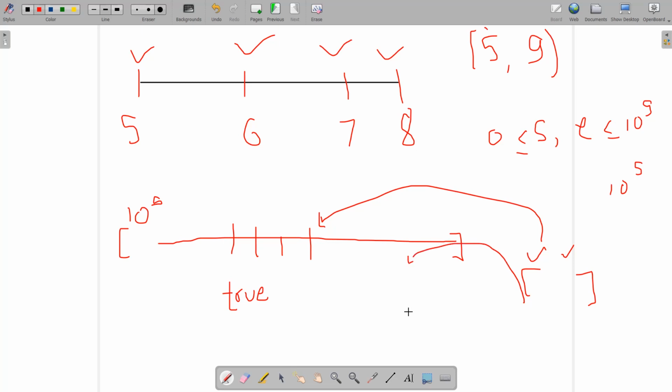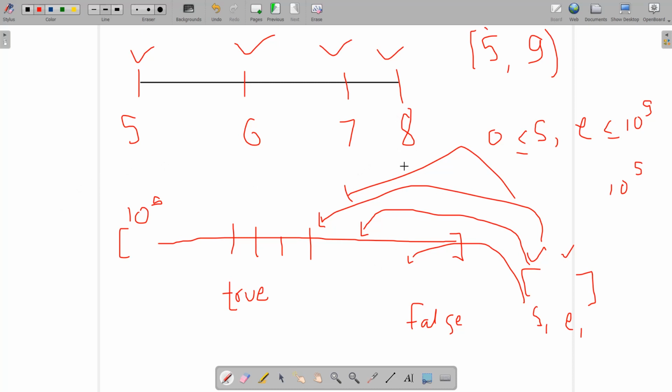You are going to return false, denoting that this current event cannot be added to your answer. And otherwise, if you are able to mark all the positions which are false, and make them true, let's say S1 to E1, you can easily claim that yes, this event can be added to your answer. Okay, this is the very brute force approach.